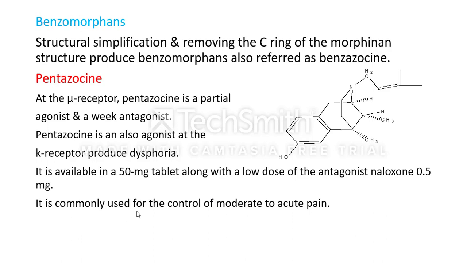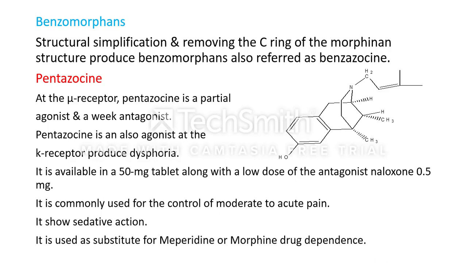Pentazocine is commonly used to control or relieve moderate to severe pain. It also produces a sedative action.